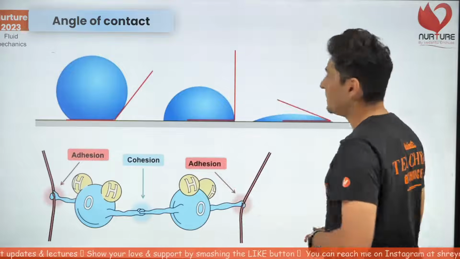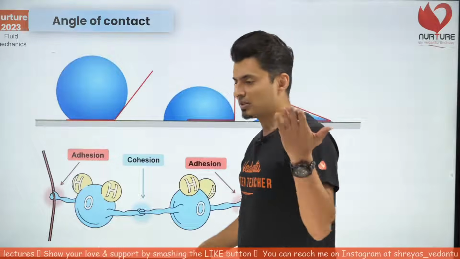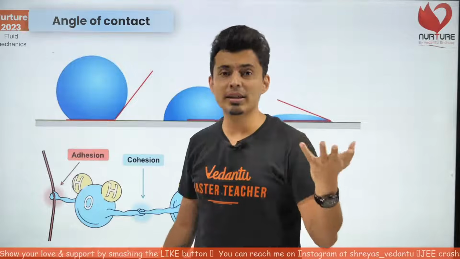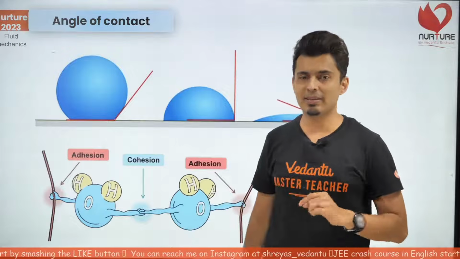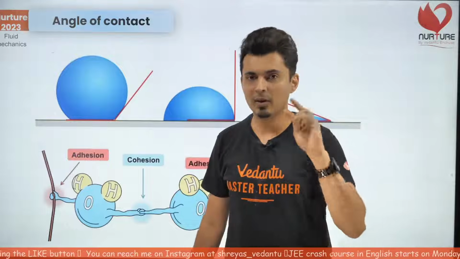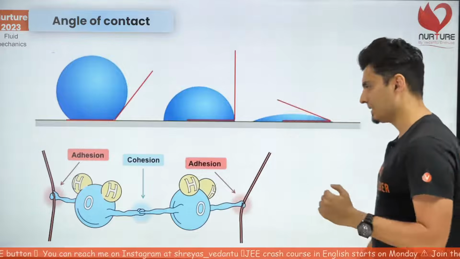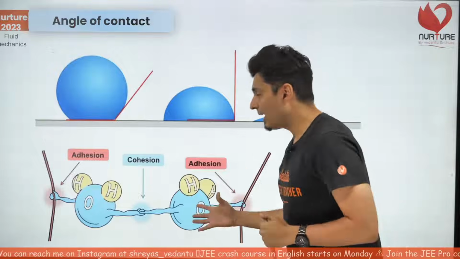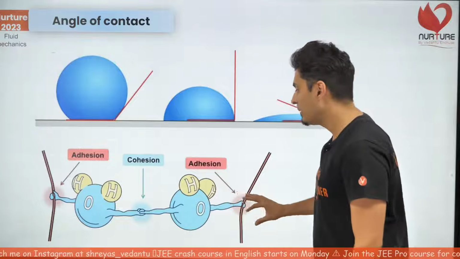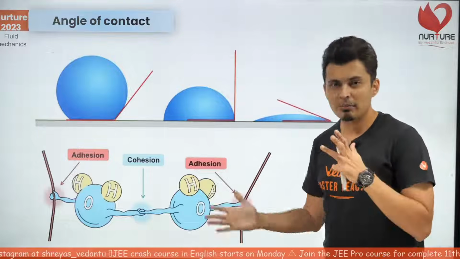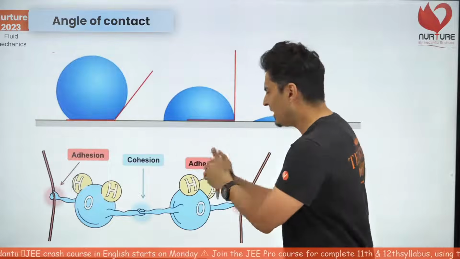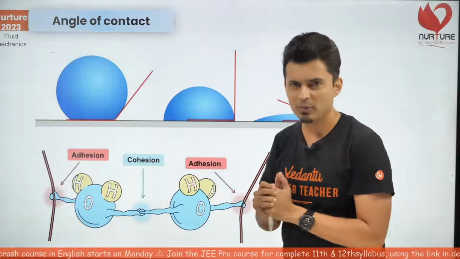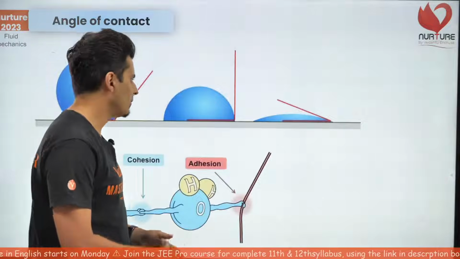Yes, Arun, it will also depend on temperature eventually, because the nature of the liquid will change based on the temperature. So indirectly temperature will affect the liquid or the solid, one of them or both of them. Yes. So what I am trying to say over here is the bond formed between materials of two different kinds is called adhesion. So now why are we talking about adhesion and cohesion out here? You might be wondering. I'll give a simple reason for that.